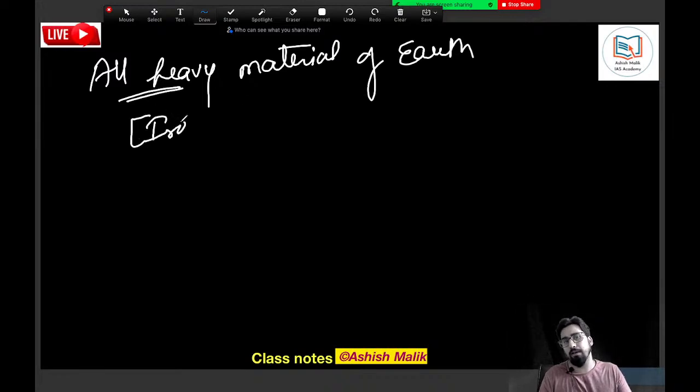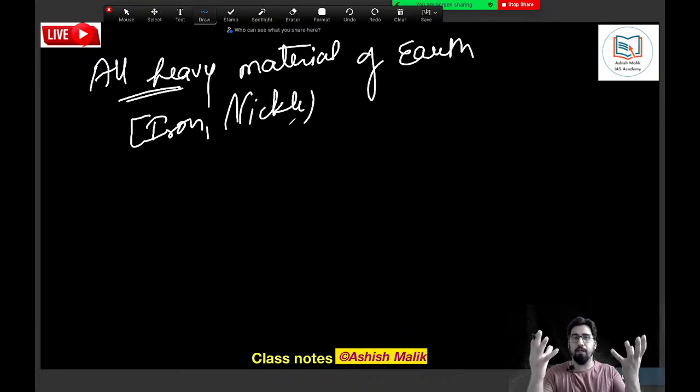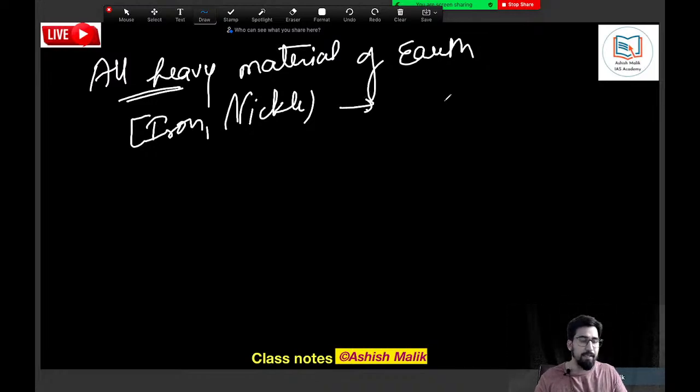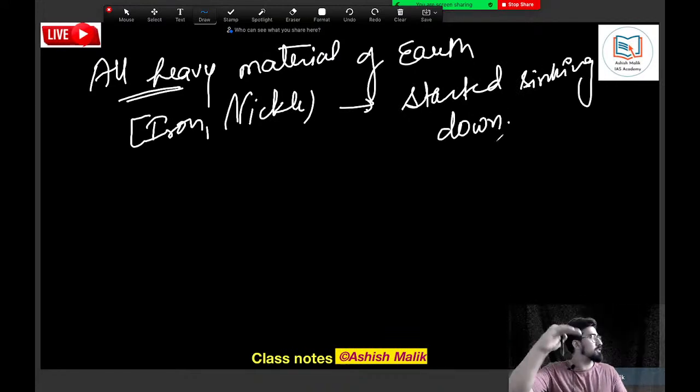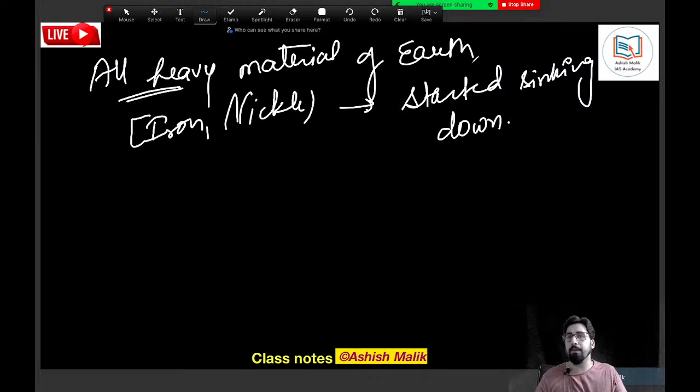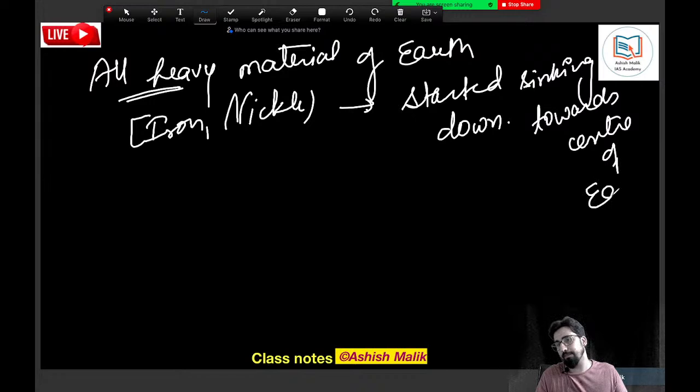Like iron, like nickel, all the heavy metal kind of stuff, this heavy material started sinking down. Where? It started sinking down towards the center of the earth.